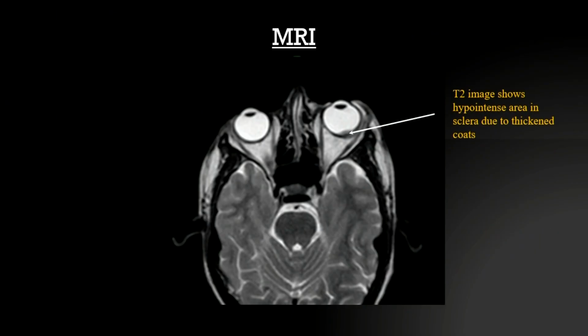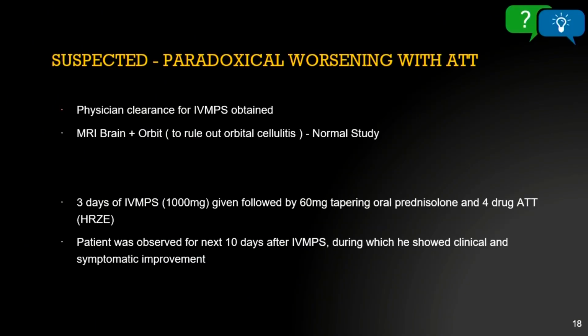So MRI was also done to rule it out, and on MRI the orbital echoes were normal. However, the T2 image shows a hypointense area in the sclera due to thickened coats. So now we are not very sure what kind of picture this can be.